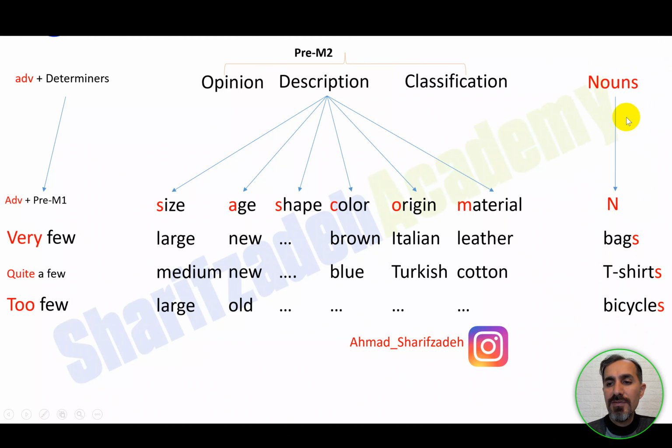As you see here, we have nouns here. And at the beginning of this string of words, we have determiners, as you see here, and in between determiners and adjectives, we can have some sort of adverbs. Okay.